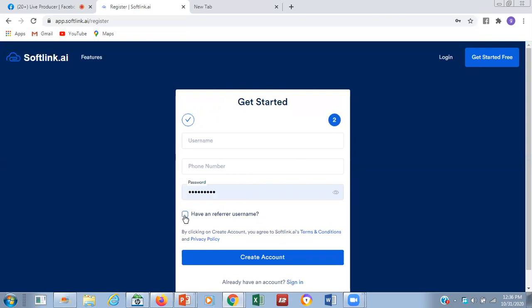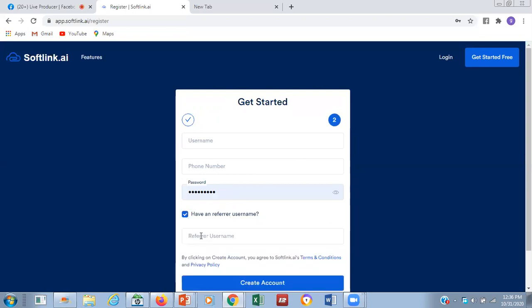You mark this. Now, the essence of you marking this referral username is that everybody that is coming through me to this company, there is a bonus that you are going to be getting. You are going to be getting 15% off. And that is why you need to use Unique as your referrer. Use Unique as your referrer.